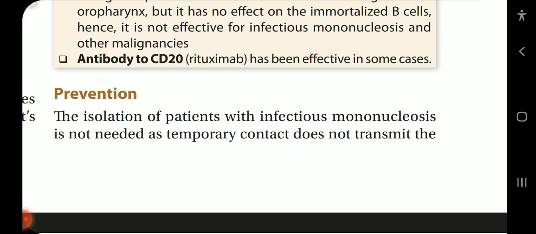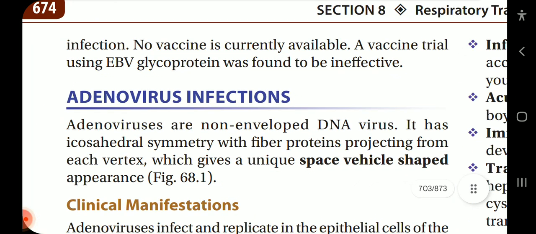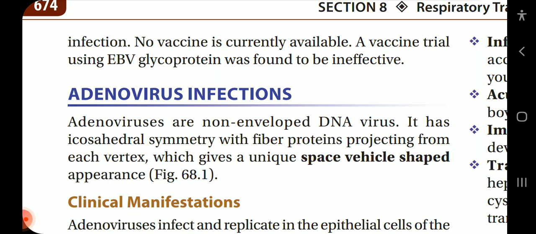Prevention: the isolation of patients with infectious mononucleosis is not needed, as temporary contact does not transmit the infection. No vaccine is currently available. A vaccine trial using EBV glycoprotein was found to be ineffective.